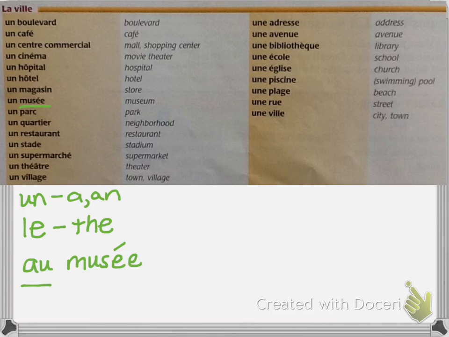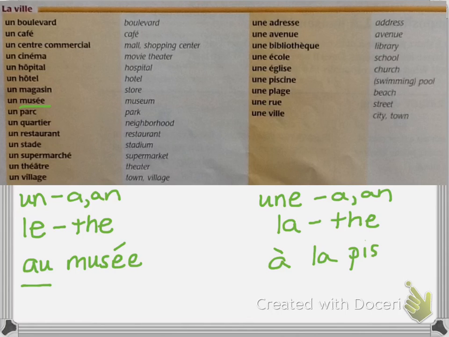Over here, this other column, these are the une ones, which are feminine. Again, une means a or an. For the definite article, it would be la. And so for all of these, if I want to say to the pool, it's going to be à la piscine.